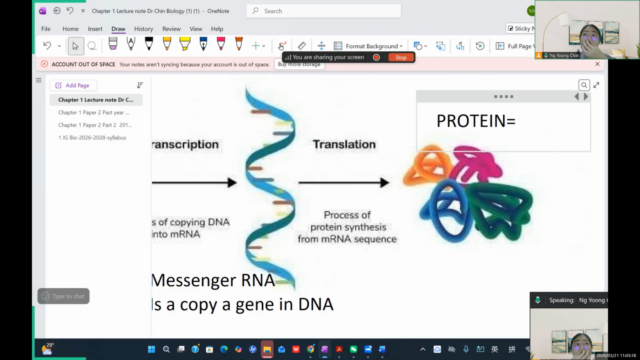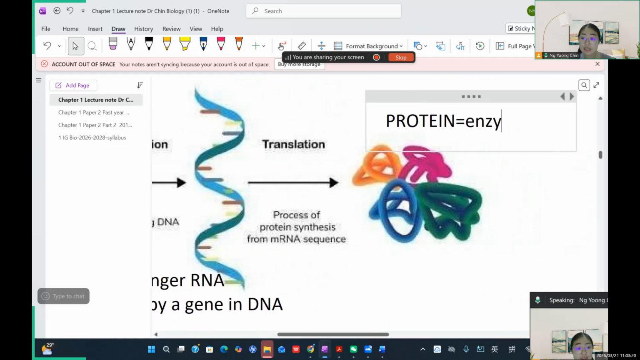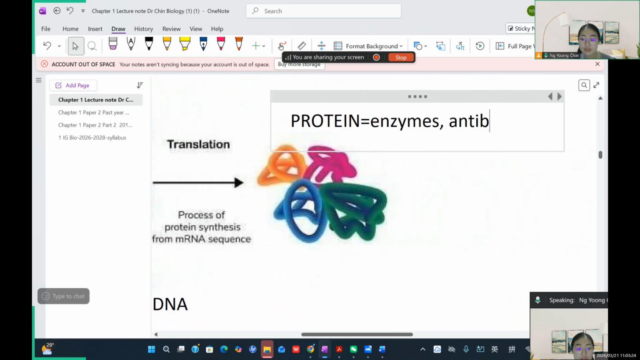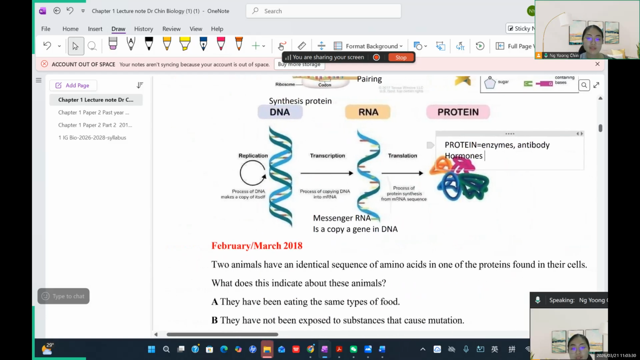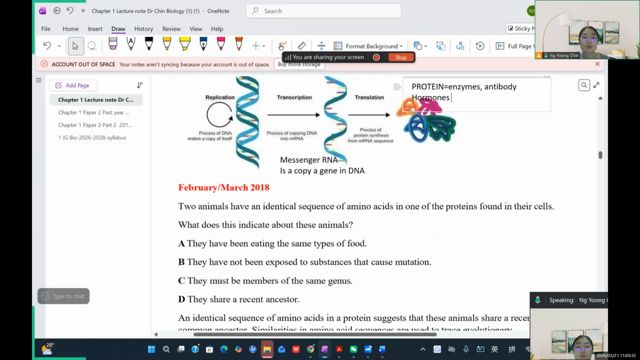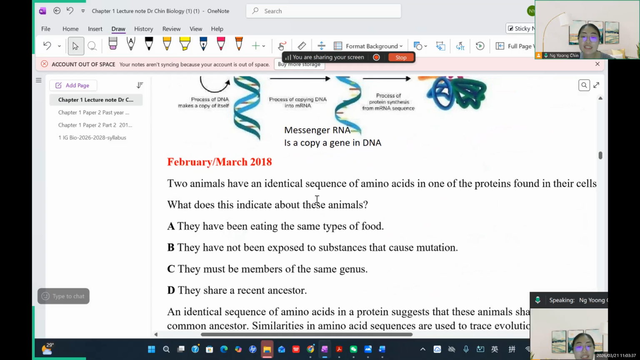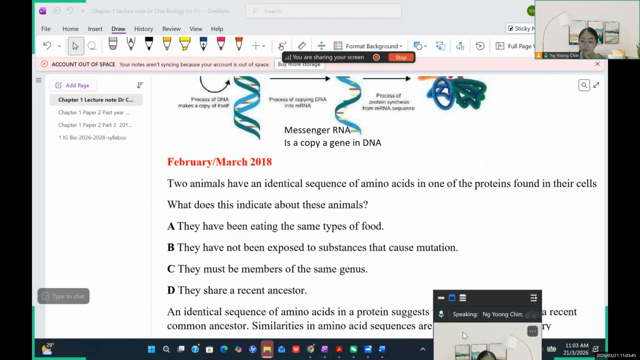An example of a protein product is the enzyme, the antibody, the hormones. Okay. So come on, we try these questions, okay? Two animals have an identical sequence of amino acids in one of the proteins found in their cells. What does this indicate about these animals? A, B, C, D. Choose an answer.